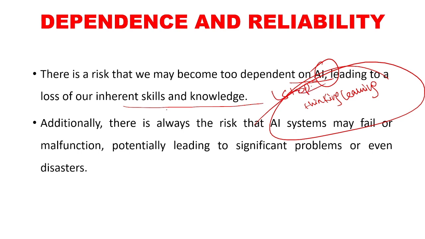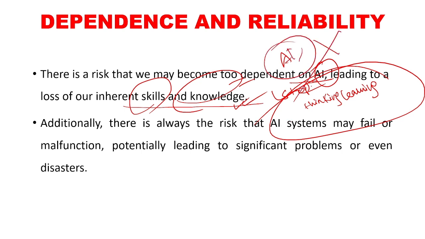If a machine can do everything, then why should we think, why should we learn? So that would result in the loss of our knowledge and skills. We will not be very serious about our studies or our skill development, because it will always be in our mind that artificial intelligence will solve problems for us. So this is a big problem.